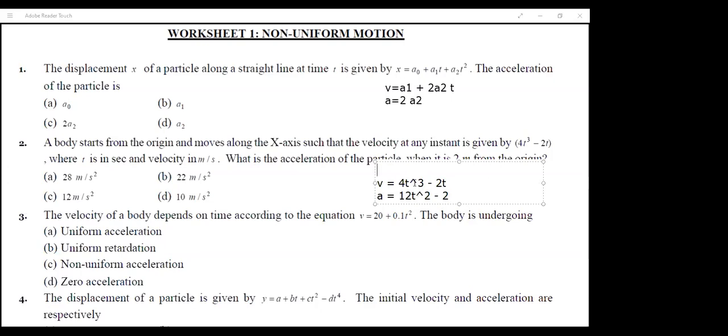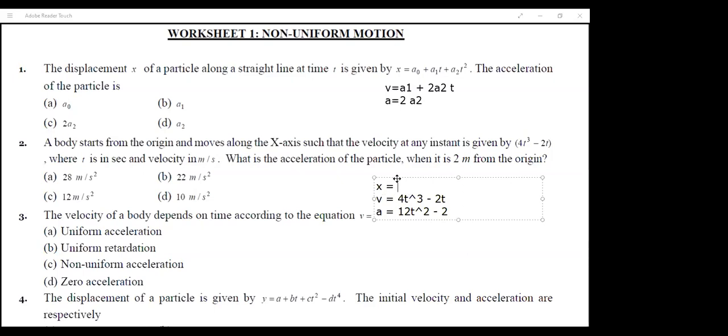But I don't have the time to substitute. To get that, I need the value of displacement. Why do I need displacement? Because they're asking what is the acceleration of the particle when the distance is 2 meters. Since they're asking in terms of displacement, I should know the displacement equation. Now I know that if I differentiate displacement, I get velocity.